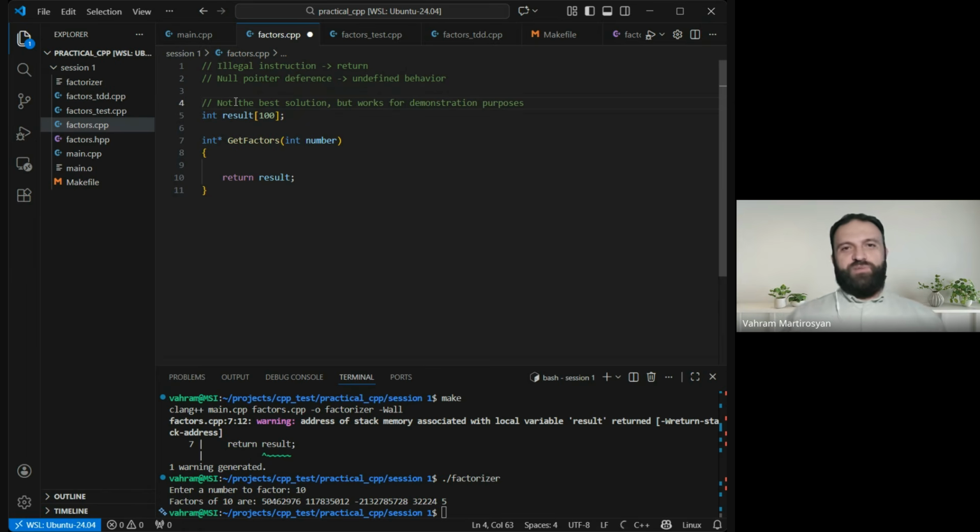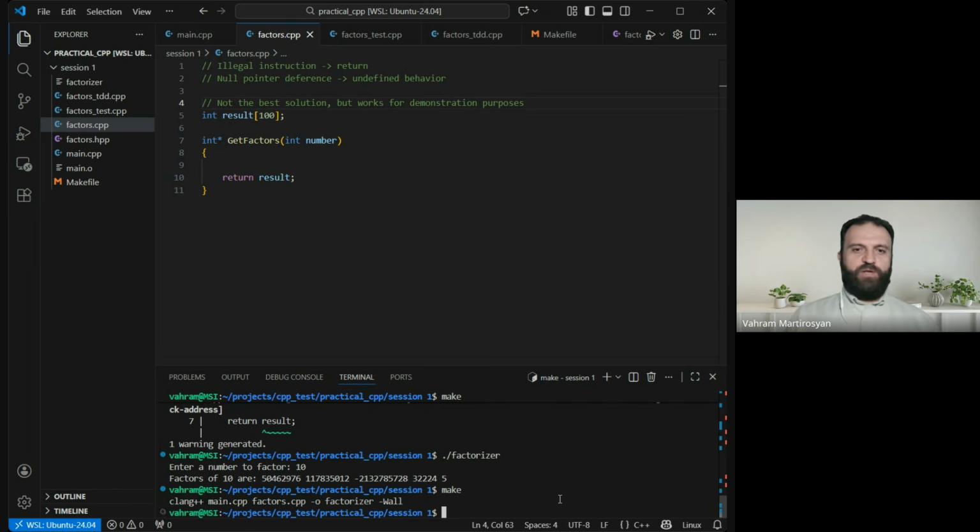But it works for demonstration purposes, literally. The correct way of doing things would be to create a class that would encapsulate the result, its length, whatever we need, and the caller will have to deal with that class interface, which would probably guarantee that everything will be smooth. But for demonstration purposes, it is okay. We have the disclaimer, right?